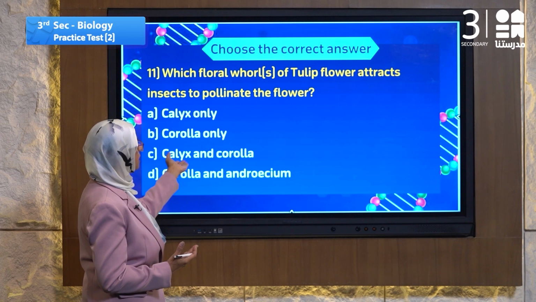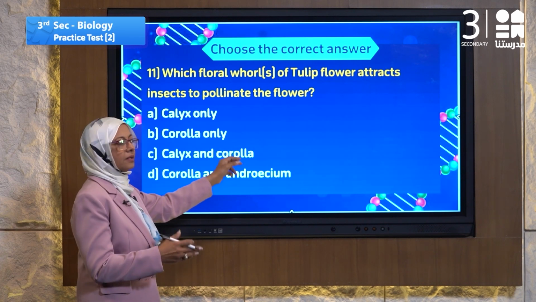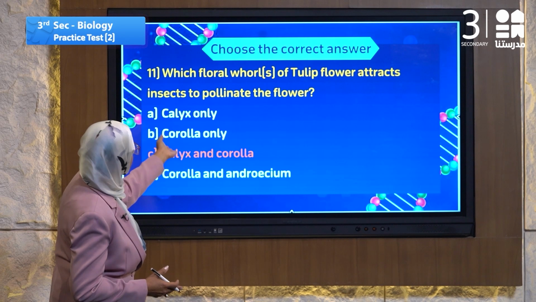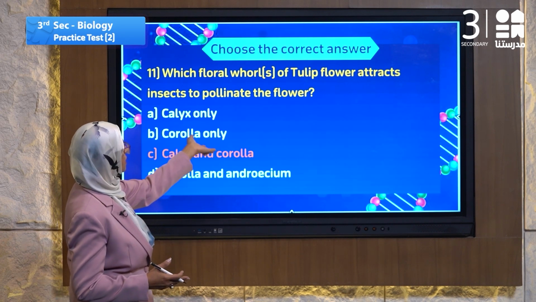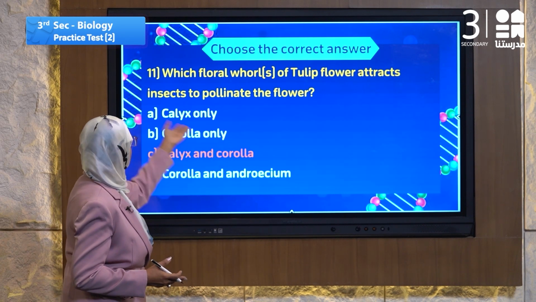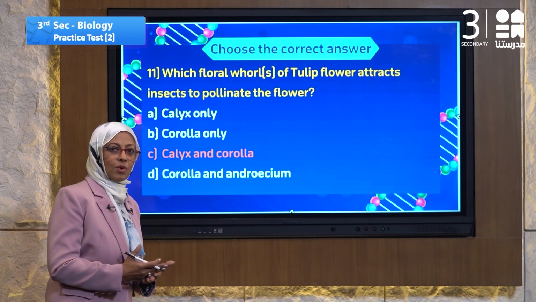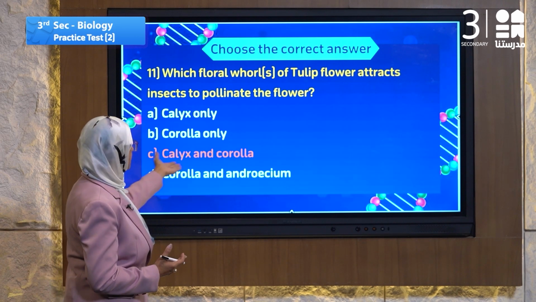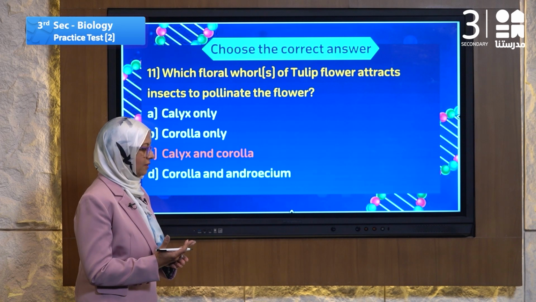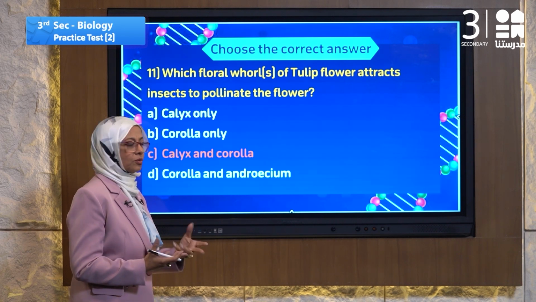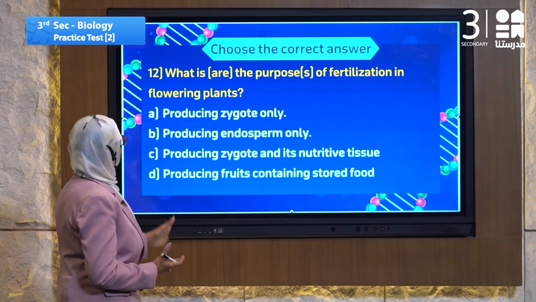Which floral role of the tulip flower attracts insects to pollinate the flower? Because it is colored, calyx and corolla are attached together and make another role which has colored parts. Let's go to 12.